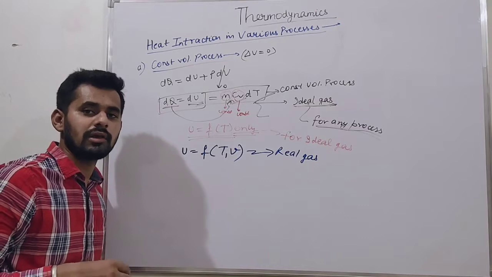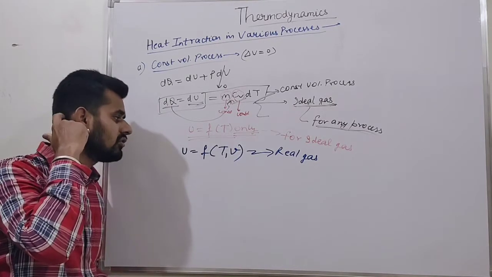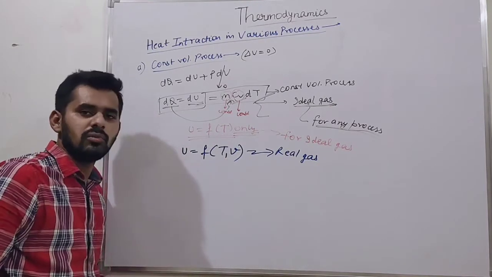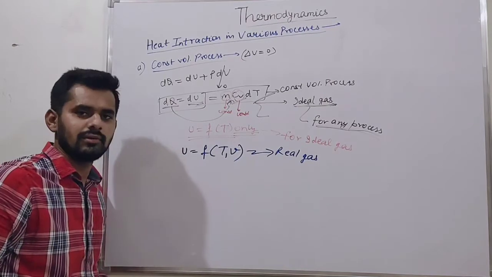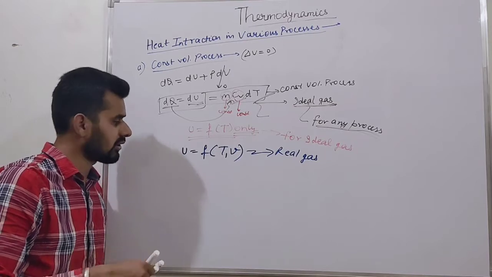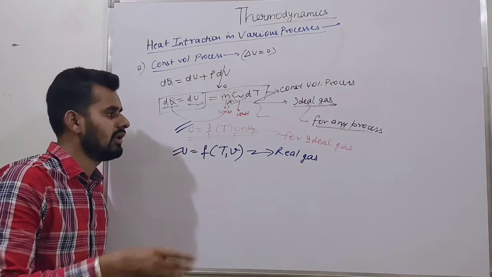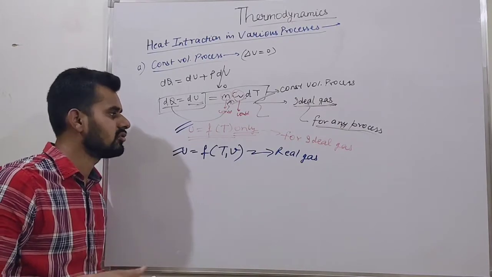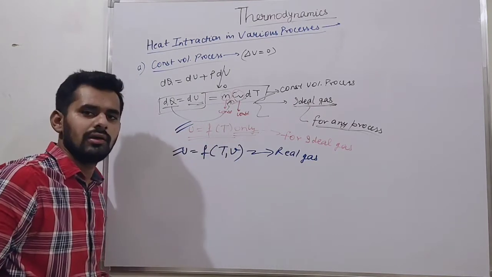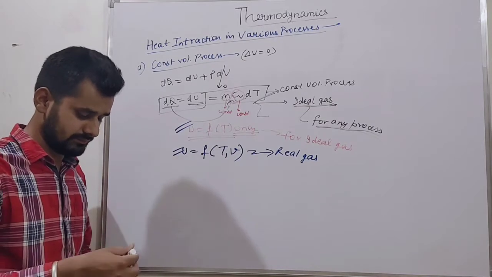When we move toward that chapter, we will understand this. But U depends upon both temperature and specific volume in case of real gas. Just note this point, it is an important point. Many times in GATE exams, a question asks: U is a function of what? Temperature, pressure, both? It is temperature only. Okay, friends.